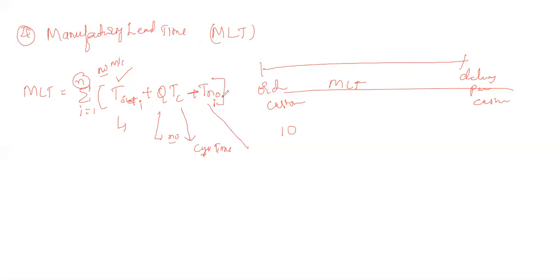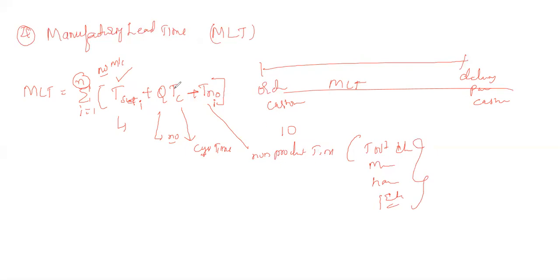Here T of NO is the non-production time, which includes tool change, material change, handling time, etc. These are apart from the machining operation; any other miscellaneous time will be included in the non-production time.